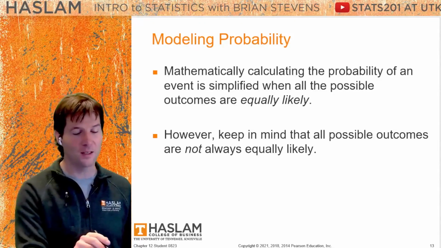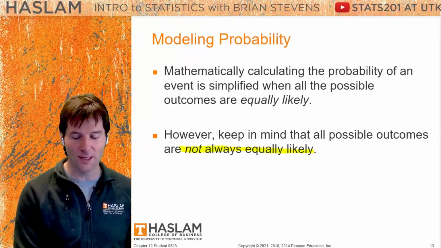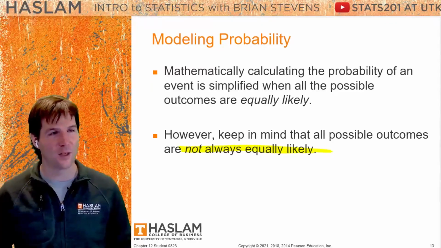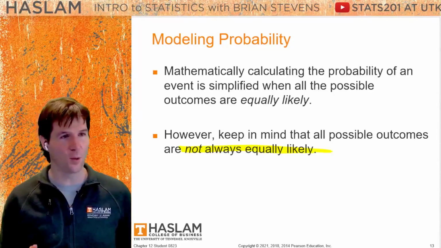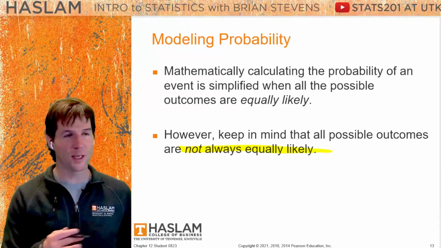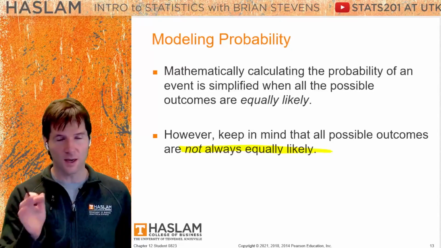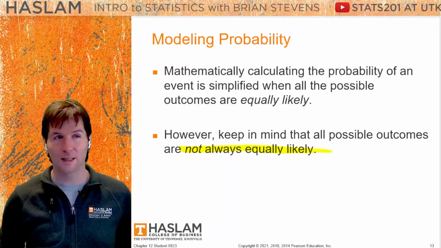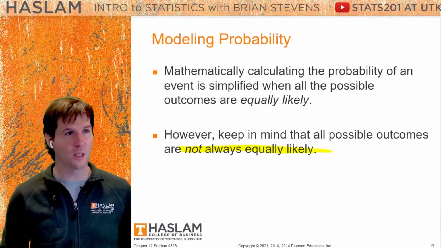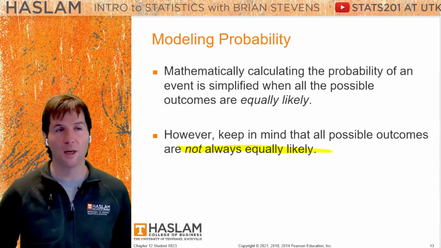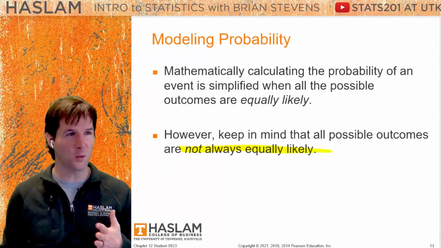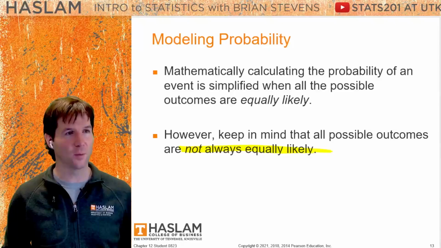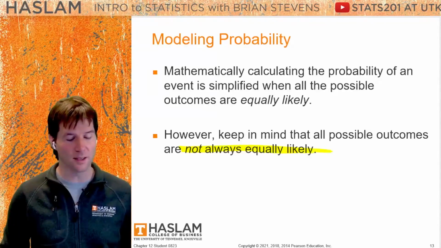Another way to think about it is either you win or lose the lottery, and those are not equally likely because there's only one winning ticket for the whole lottery. So if you just say my sample space of outcomes is I win or I lose the lottery, that's not equally likely. Also, with your team winning, losing, or tying a football game, there are 3 outcomes right there, but they're not equally likely. Ties rarely happen in football.